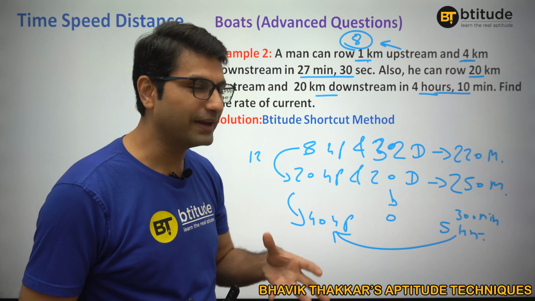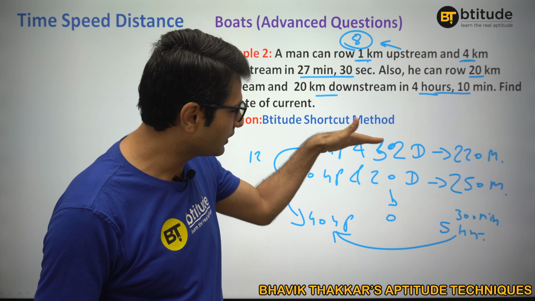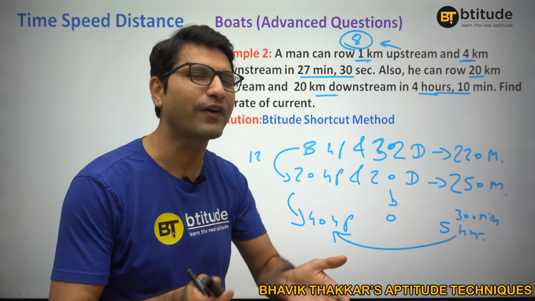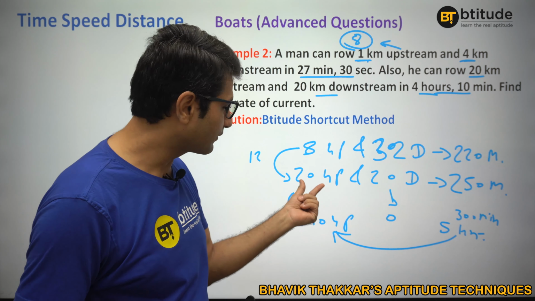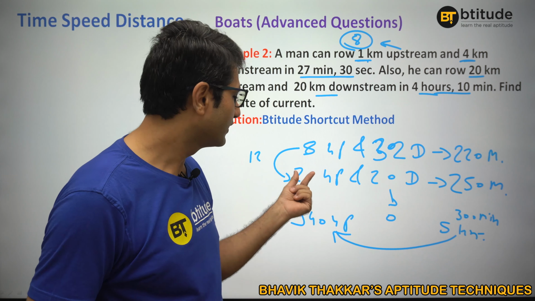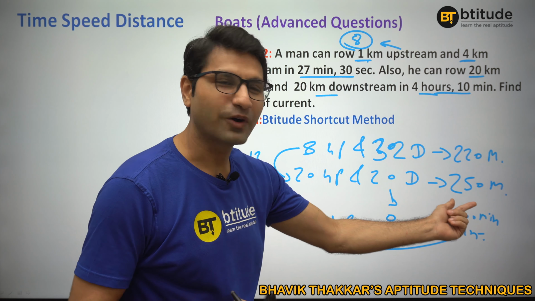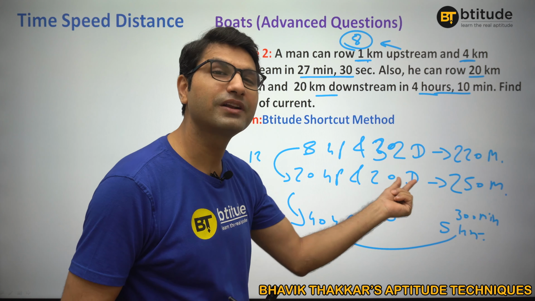Once you find one speed, you can find the other speed very easily. You can put that value either in this one or in this one, wherever you find it easier to calculate. So again, 8 kilometers per hour, 20 kilometers, that means it would take 2.5 hours, that is 150 minutes. So the total is 250 minutes. The other 100 minutes I used here in going 20 kilometers downstream.